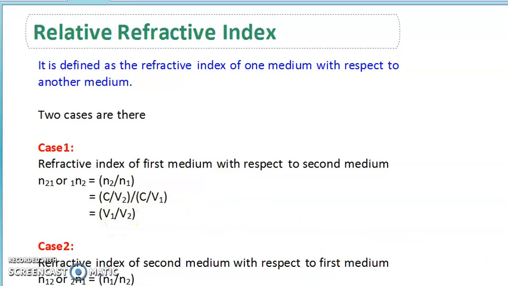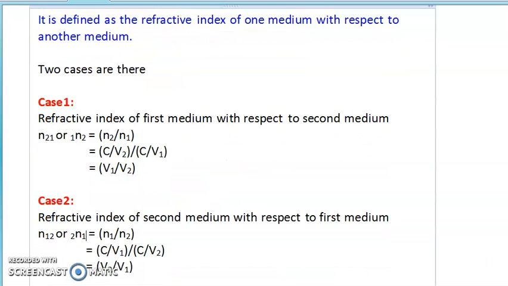The same thing applies in the second case also, but the numerals will change. The refractive index of the second medium with respect to the first medium we represent as n12 or 2n1. That means the refractive index of the second medium with respect to the first medium.